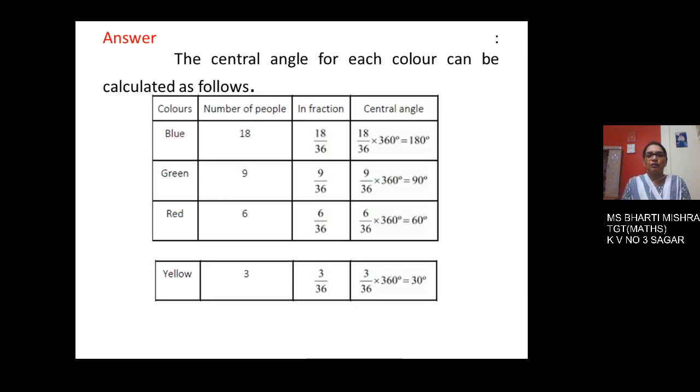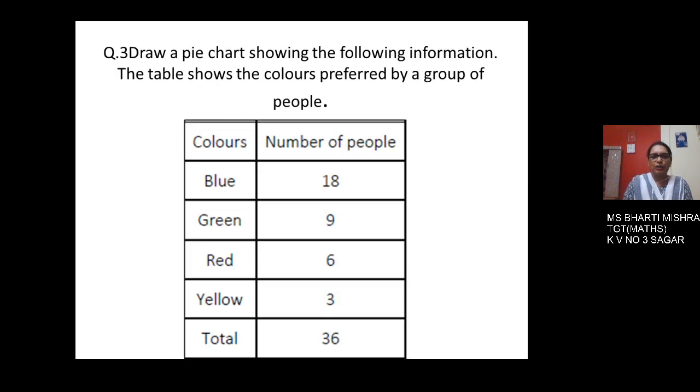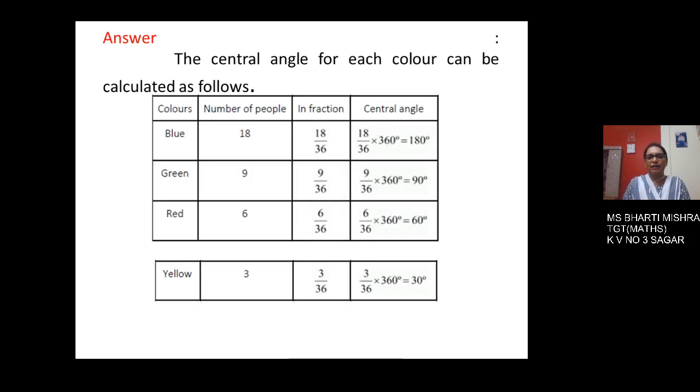The central angle for each color can be calculated first. After calculating the central angle only, we have to draw the pie chart. So on the basis of the data given, we will calculate the central angle first. So here the table is formed for colors, number of people, fraction and the central angle.